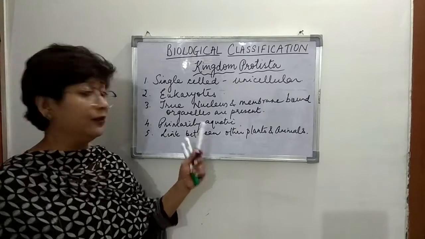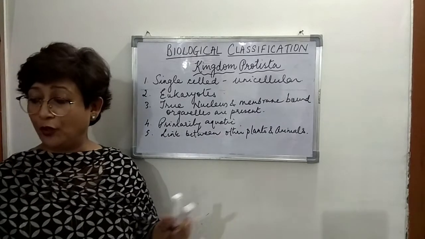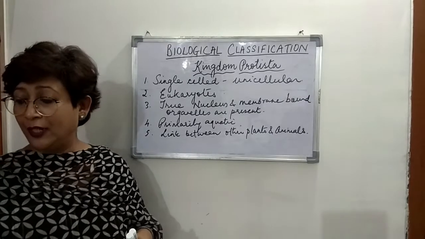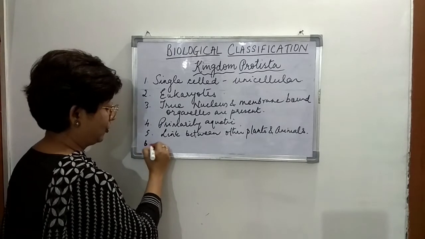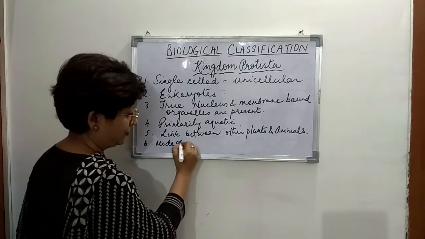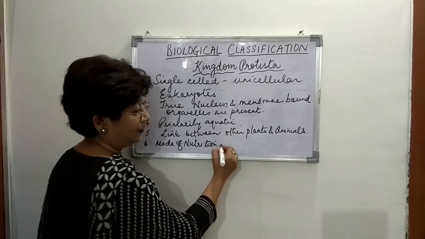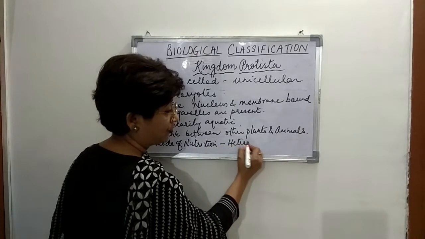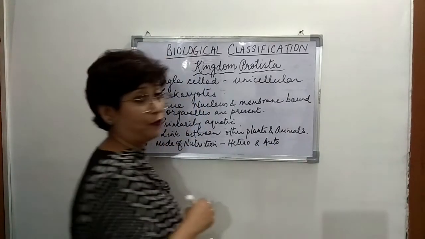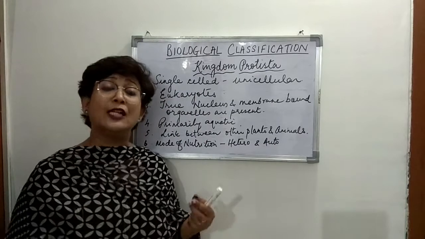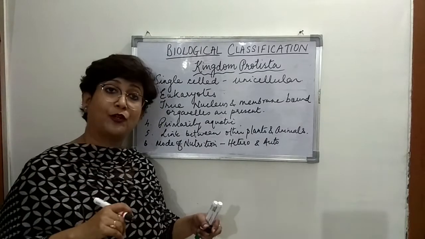And of course, their mode of nutrition. They can be heterotrophic as well as autotrophic. So both are found: some of them show a heterotrophic mode of nutrition, some show an autotrophic mode of nutrition.